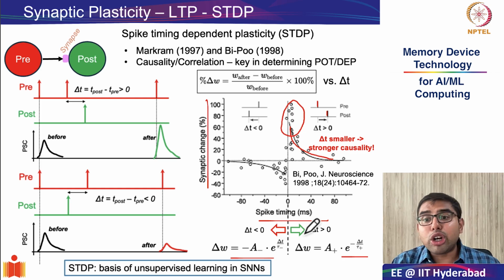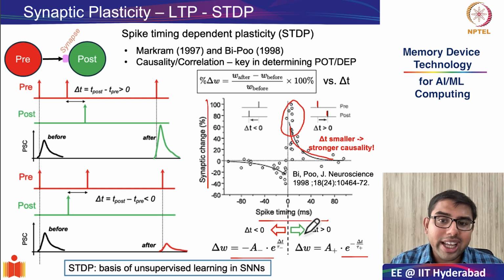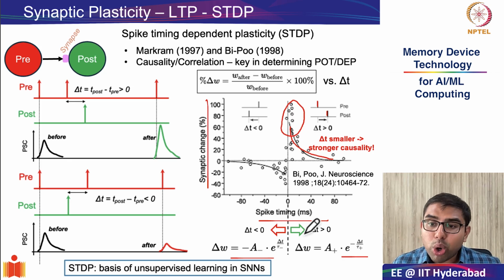So with this, let us conclude our class by noting that spike timing dependent plasticity was a breakthrough not just in neuroscience but also in computation, as it enabled truly unsupervised learning in spiking neural networks, which we will study very soon. But before that, just as we explored the hardware implementations of neurons, we should also examine how synapses and their plasticity can be realized in hardware before we move on to looking at full-scale SNN architectures. Thank you very much for your attention. See you in the next class.